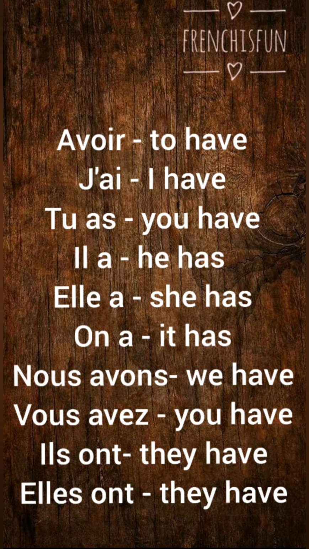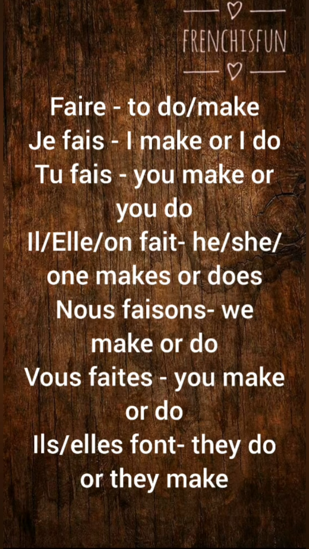So there's something to keep in mind here. When s is at the end of the first word and the next word begins with a vowel, there's a kind of connection. It's nous avons. It sounds like savons, right? Nous avons, vous avez, ils ont, elles ont.